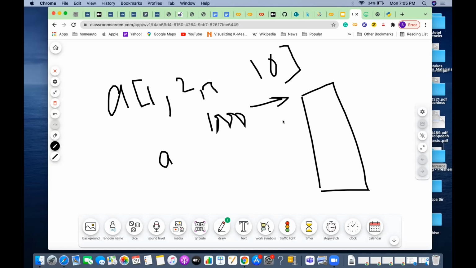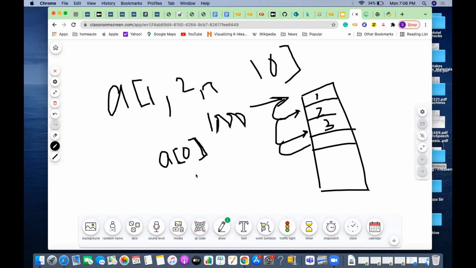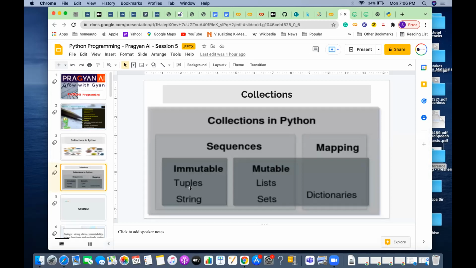This is the address from where array elements are stored, correct? Then the first will be stored here, then the second. This is the reason it is called sequential. All the elements are stored that way, and you can access them sequentially. If you increment, initially the pointer is pointing here, then it will point here, then here. If you are from a C background, you can use the array name and the index, 1, 2, 3, and access elements. That is the reason collections which support this kind of sequential access are called sequences. Mapping, the dictionary, is something different.